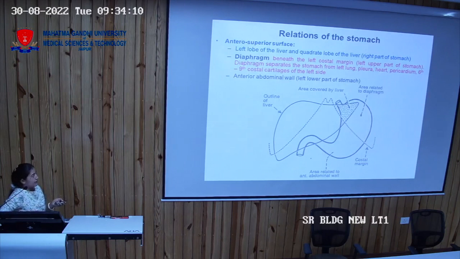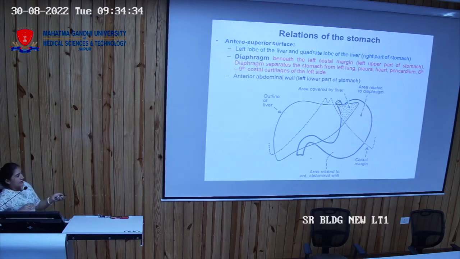Now on this anterosuperior surface, what are the organs overlying this region? Some portion of the liver is there, some subcostal margin you can see is over here, and some area is not covered with any organs. This area which is not covered with any organ is directly related to the anterior abdominal wall.